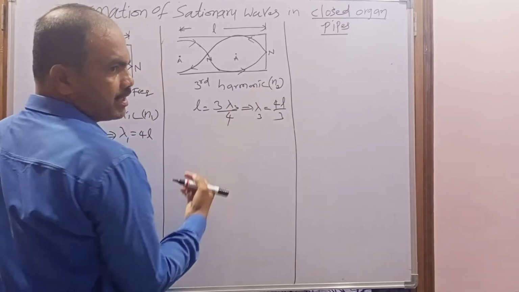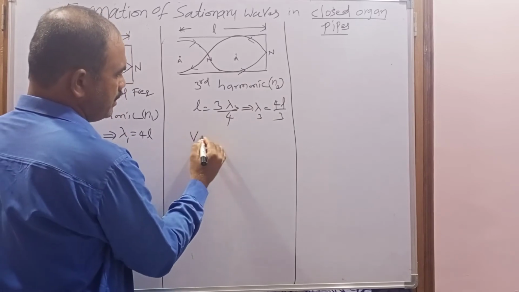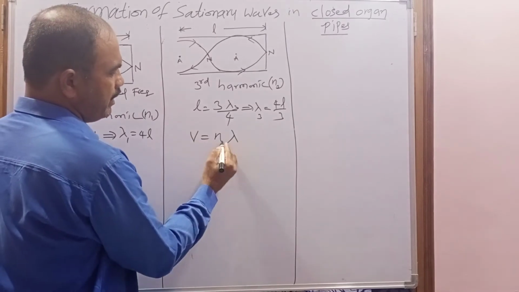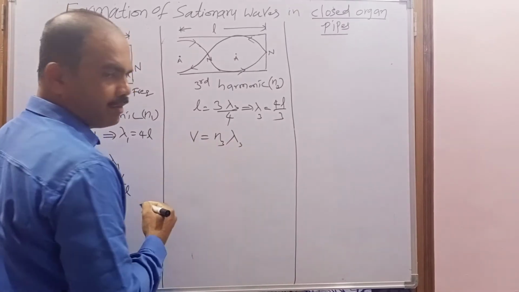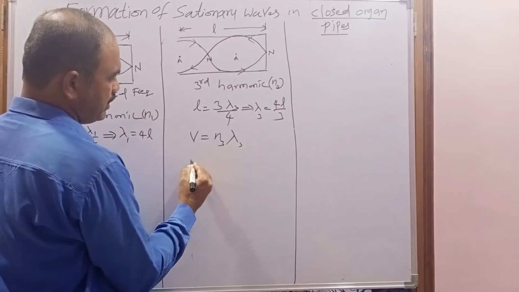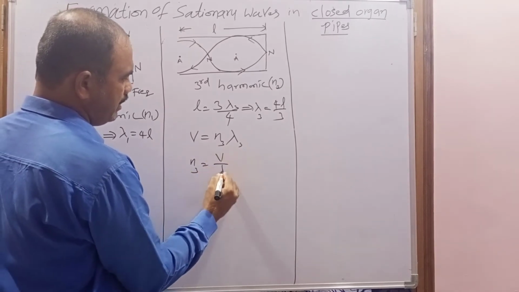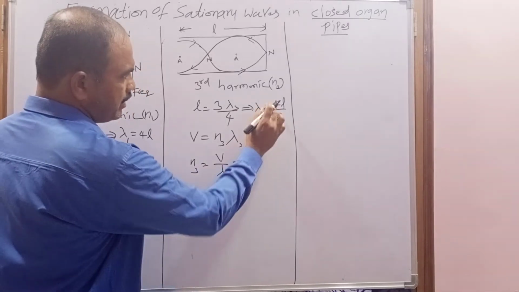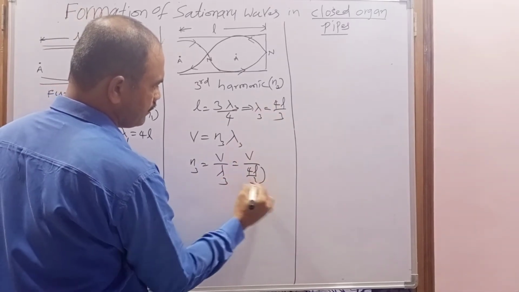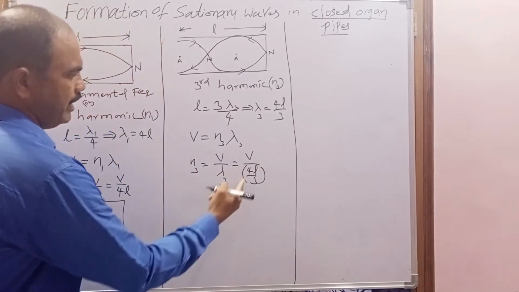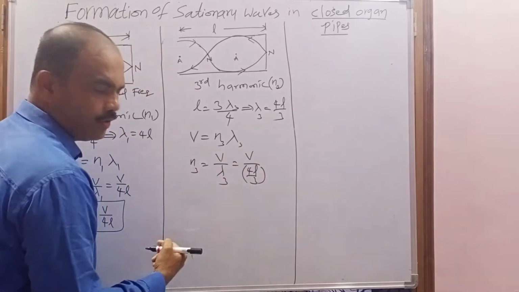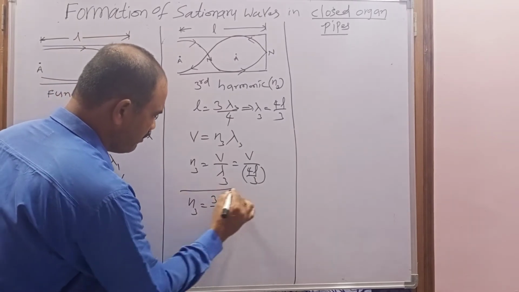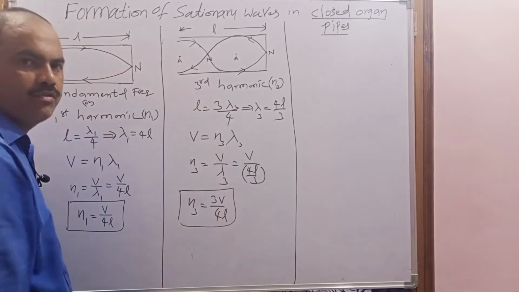What is the relation between the velocity, frequency and wavelength? This is V equal to N lambda, but here frequency is N3, wavelength is lambda 3. So what is the formula for third harmonic? N3 equal to V by lambda 3. V by lambda 3 is nothing but V by 4L by 3. So when the denominator is there, it will go to the numerator. N3 equal to 3V by 4L. This is the formula for third harmonic or first overtone.